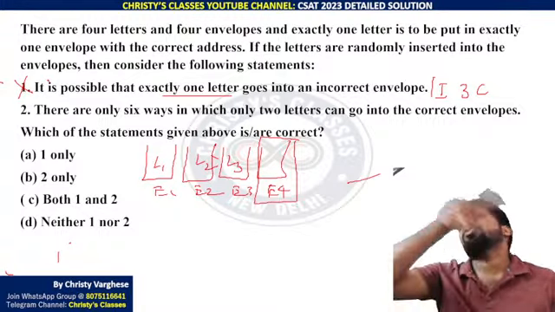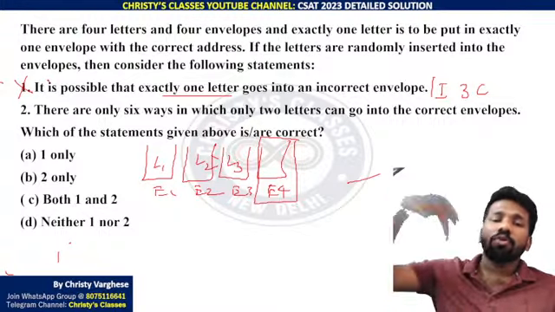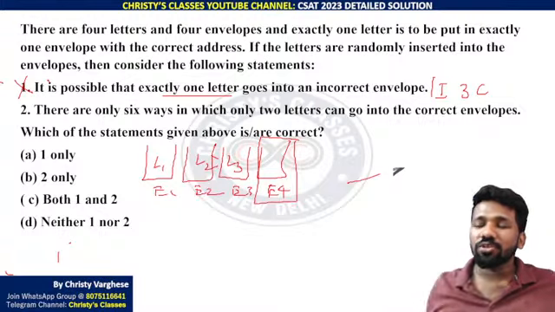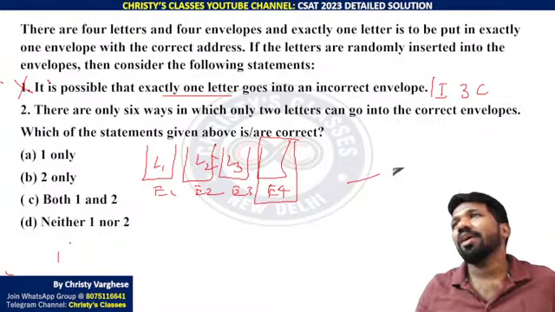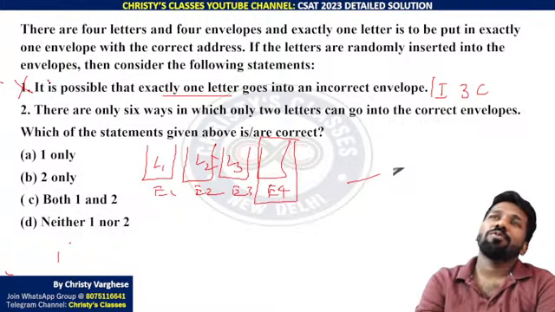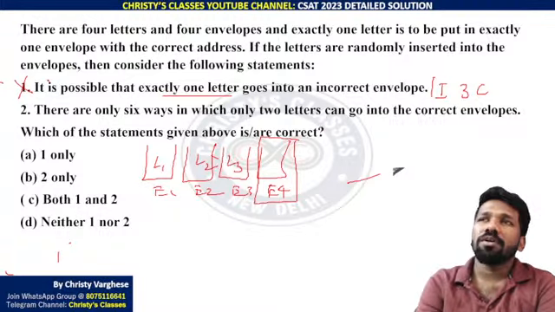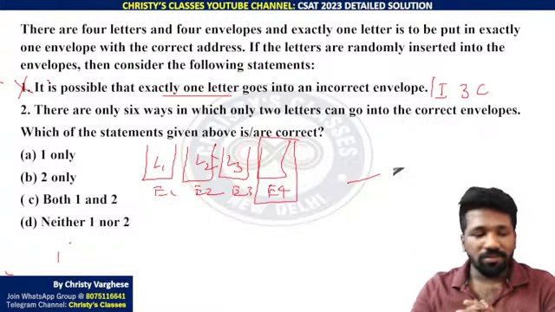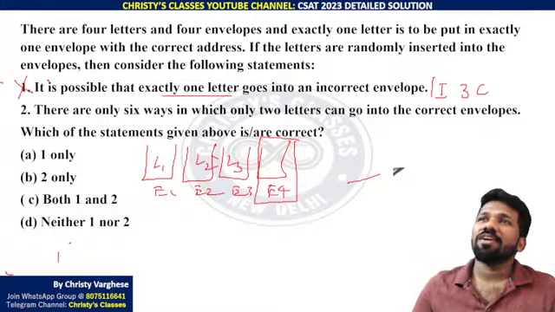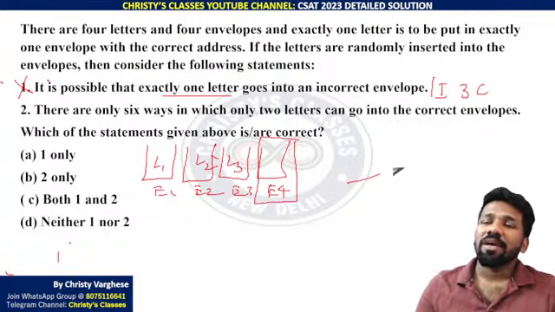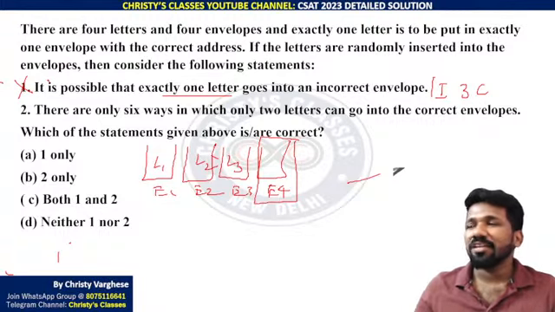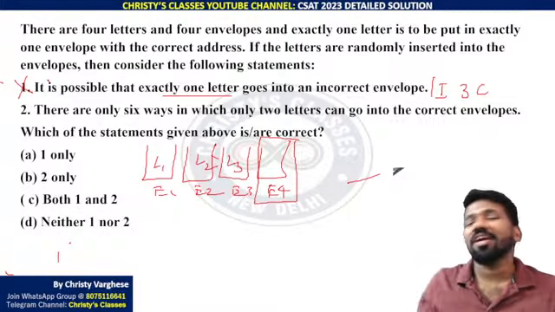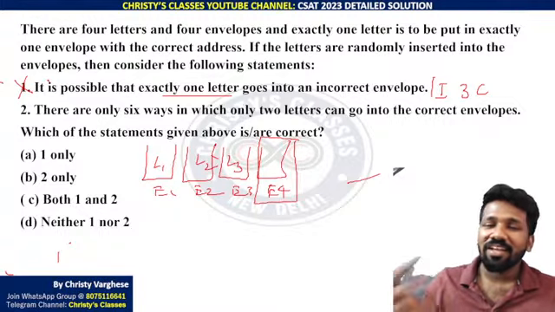Like letter 3 can go to envelope 4. Letter 4 can go to envelope 3. They can mismatch. But for a mismatch also, two things are needed, no? You can relate it with, if you are a person who goes to a temple or a church where you have to put your sandals outside. By mistake, if someone has taken your sandals, not only he or she, you also will be missing your correct sandal. Either you have to find his or her sandal and use it.